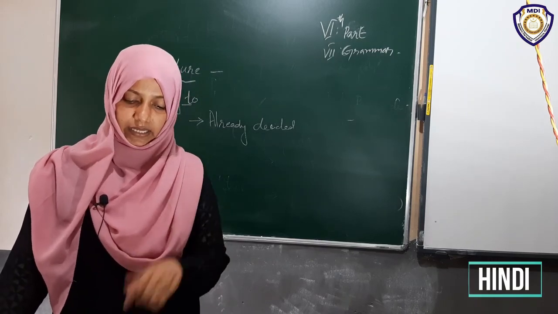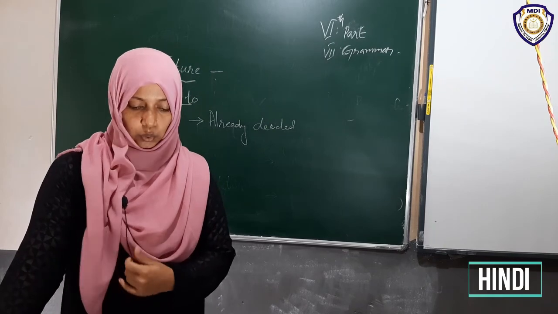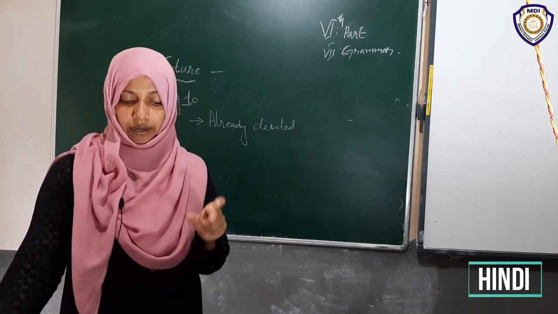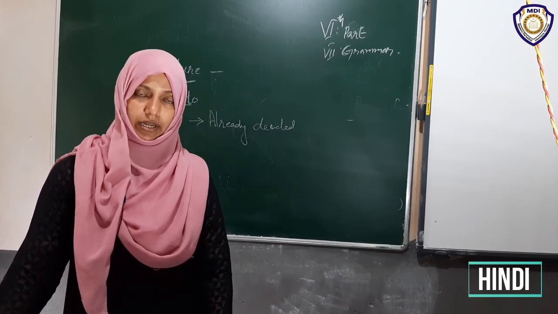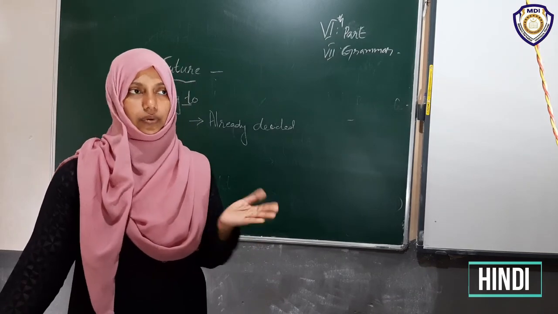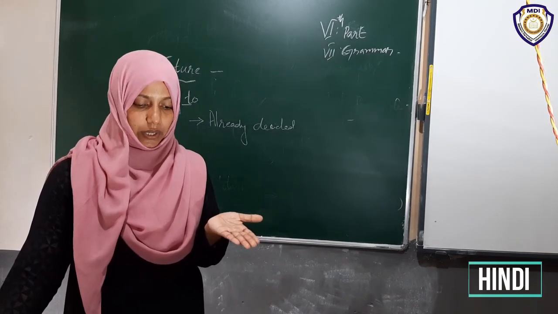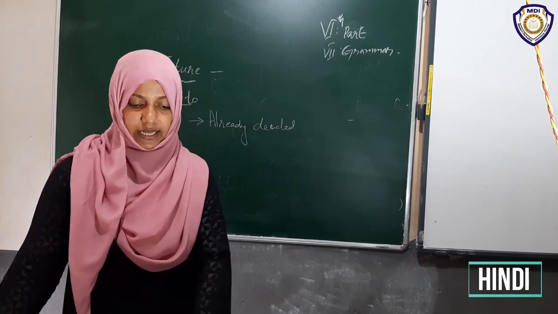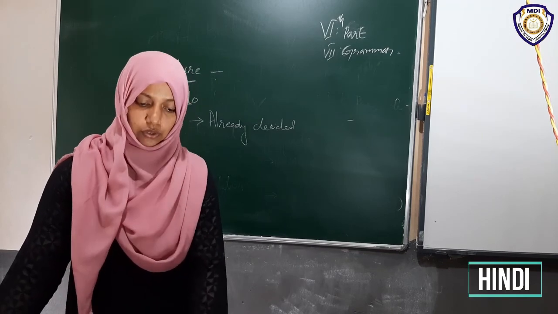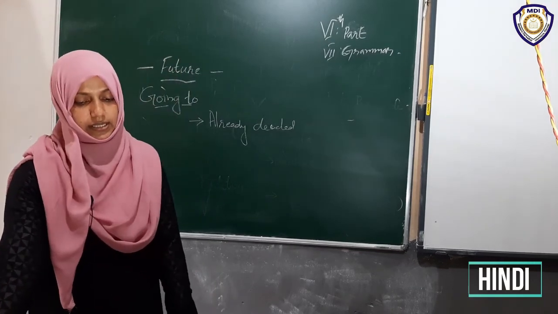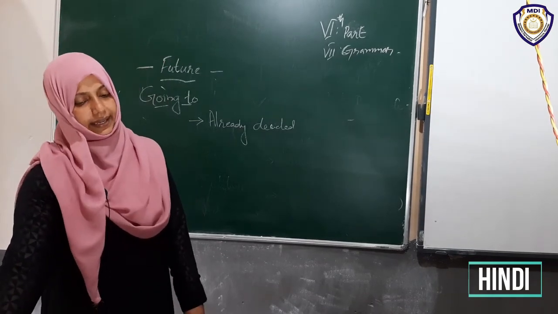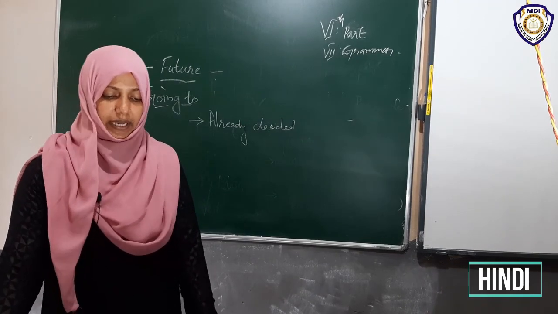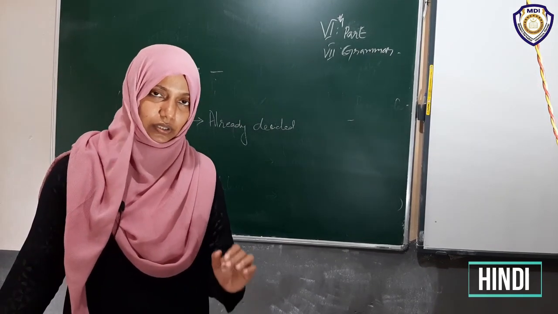Read that function again. We also use going to for making firm predictions when there is concrete evidence that an event will take place. That means surely it will happen. Understood? We have the proof. You should have left much earlier. We are going to be late. Understood? Okay. What is that again? We also use going to for making firm predictions when there is concrete evidence that an event will take place.